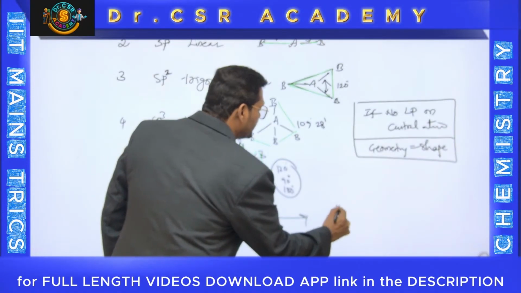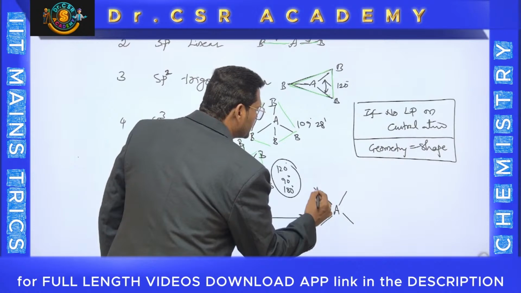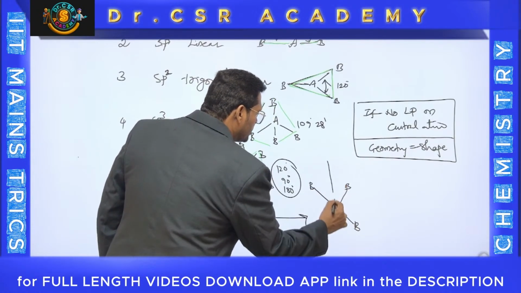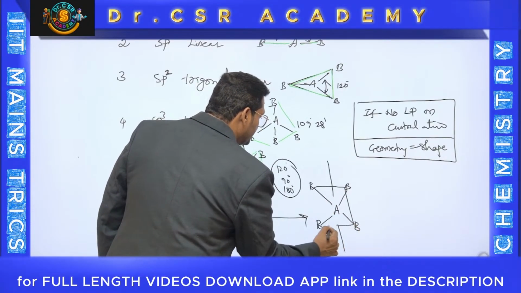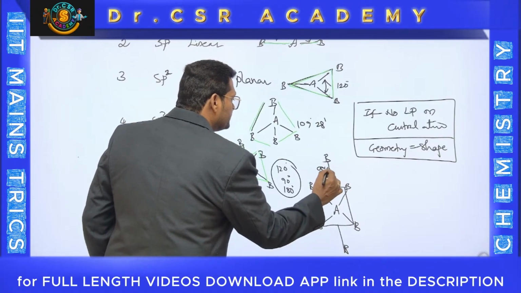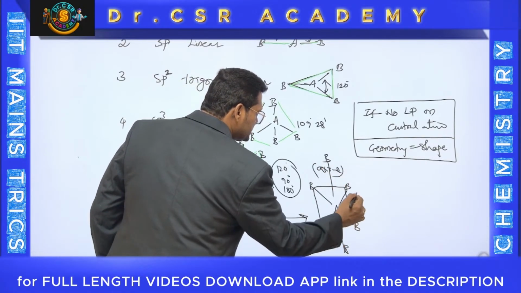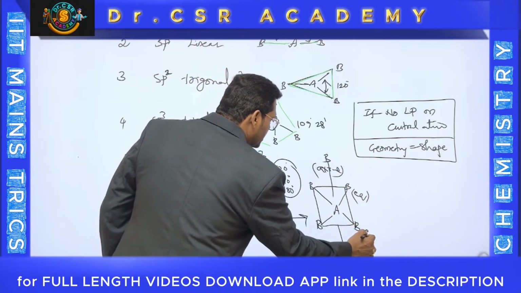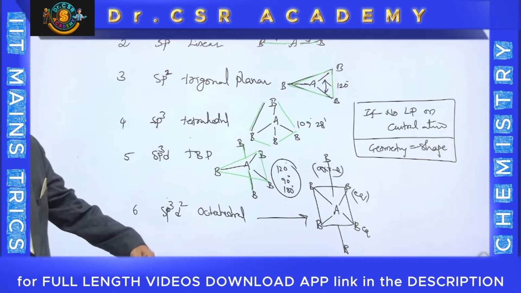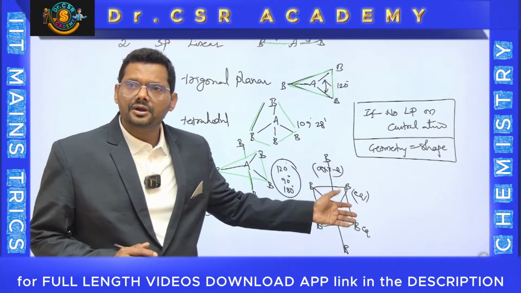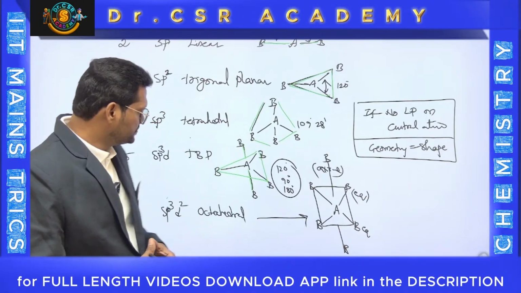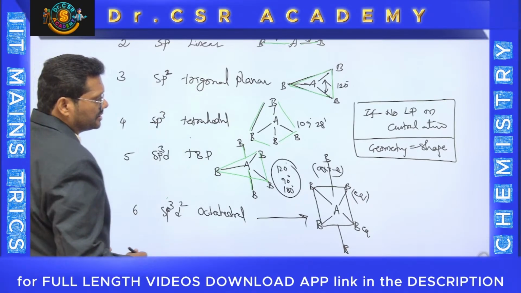Central atom is A here, 4 on the same plane, which will be like this way, and 1 top, 1 down. These are on the same plane. This is a B, this is B. These are called axial bonds. It is also axial. This is called an equatorial bond. There are 4 equatorial and 2 axial bonds. That means the top and down are what we call axial bonds, and the remaining ones are called equatorial bonds. Right? This is octahedral without any lone pair.